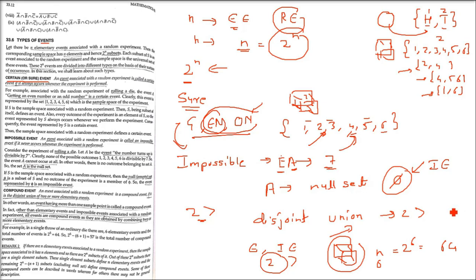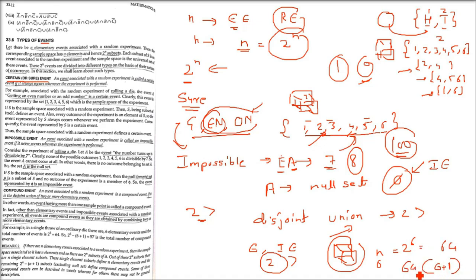Why? Because all the elements which are not in the elementary events will always be the impossible event. Because if you say 7 will come, it's an impossible event. Say 100 will come, it's an impossible event. So we take 1 as the impossible event. So 1 is the sure event, 0 is the impossible event. So we are taking one event as the impossible event. And how many elementary events are there? 6. So we are adding the elementary events and the impossible event, and we are subtracting it from the total number of subsets. 64 minus 6 plus 1, that is 64 minus 7. 57 is the total number of compound events.